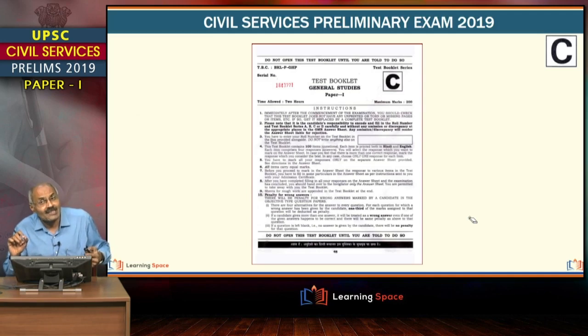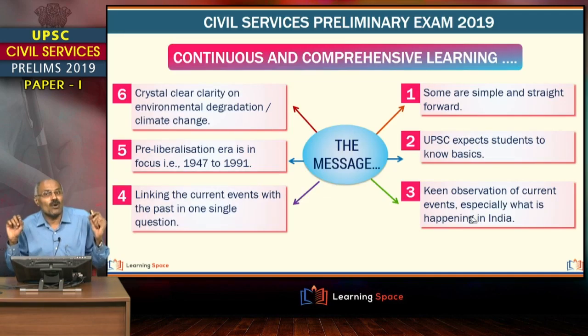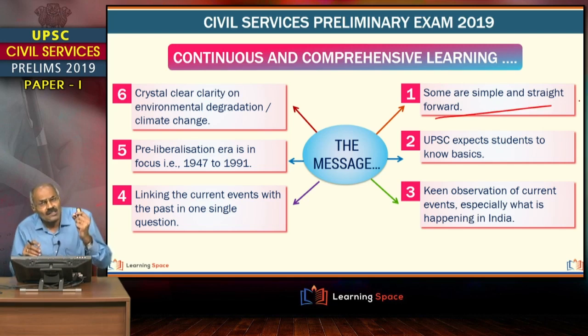Before going ahead, these are 18 points when you analyze this question paper. First and foremost, some are simple and straightforward questions. For example, Global Competitiveness Report, Atal Innovation Mission, Cas9, these are all simple.